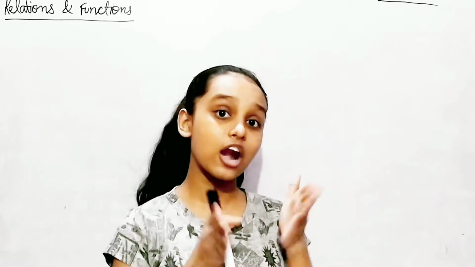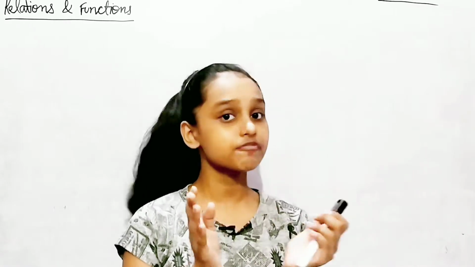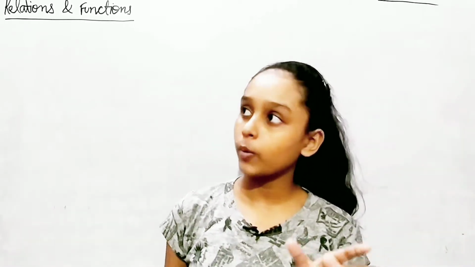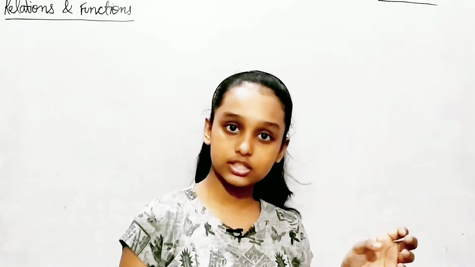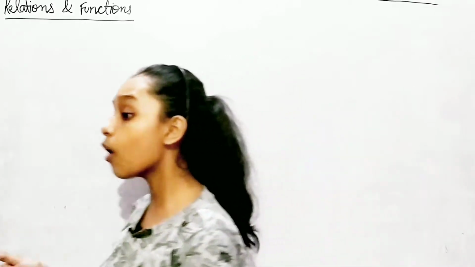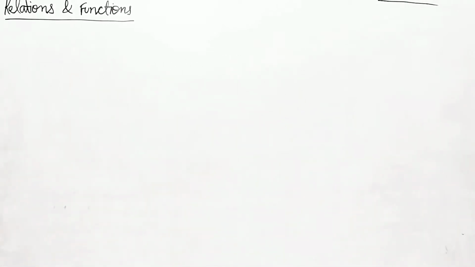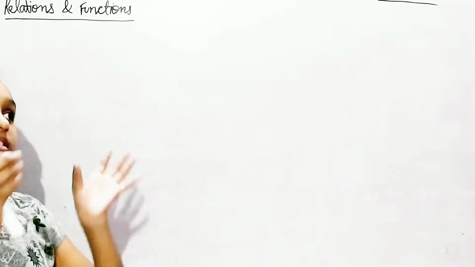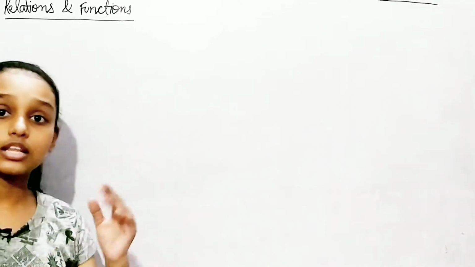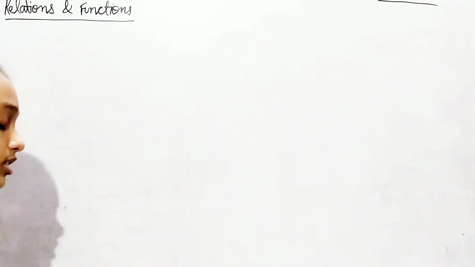In this chapter, we'll learn how to link pairs of objects, and a lot of things. The main things we're going to discuss are relations and functions. First, we'll learn how to link pairs of objects from two sets, and then introduce relations between the two objects in the pair, where the elements of the sets are given to us in pairs.